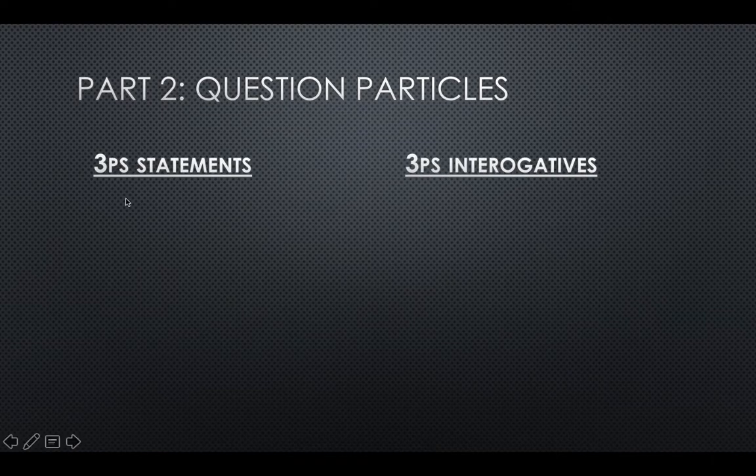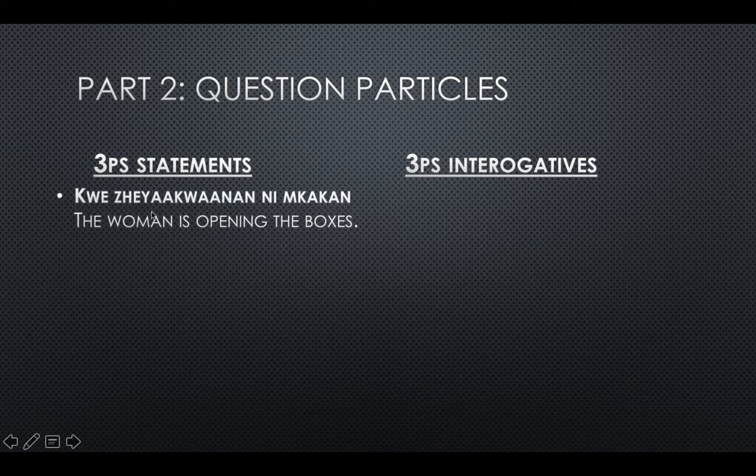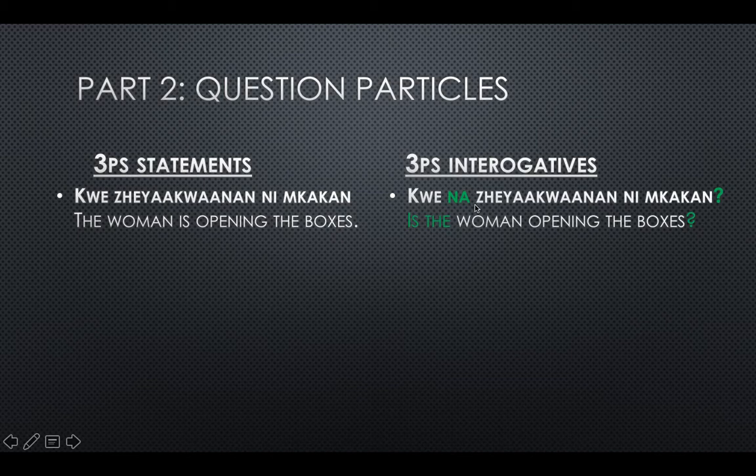All right, so we're going to have our third-person statements over here, and then we're going to have the interrogatives here, or the question versions. So, kwe jaya kwana ne mkakan. So that means the woman is opening the boxes. Jaya kwan, she is opening. An, plural. Ne, plural. Mkak, box. Mkakan, boxes. So, kwe na jaya kwana ne mkakan. Is the woman opening the boxes? So notice how we have na as our second position, kind of like our second word in our question.